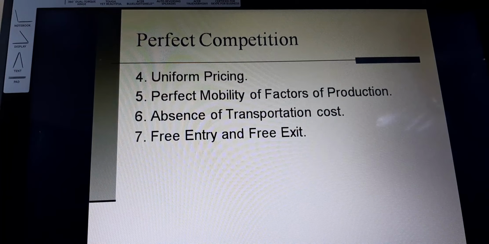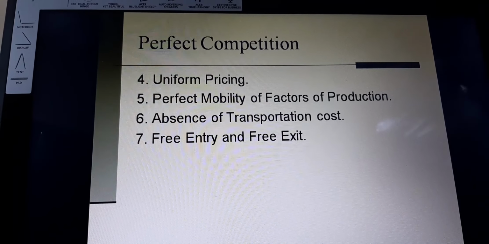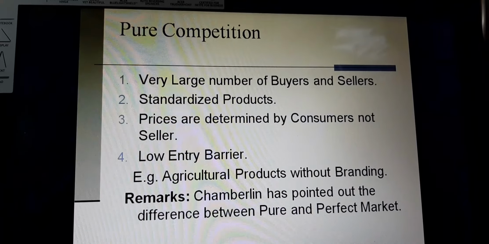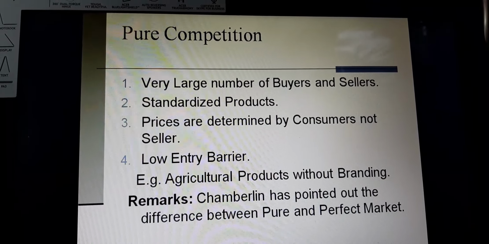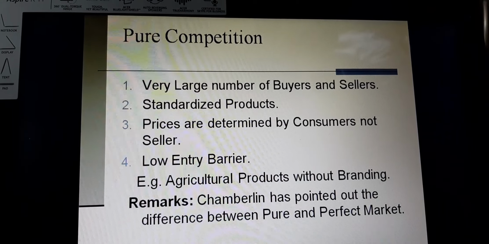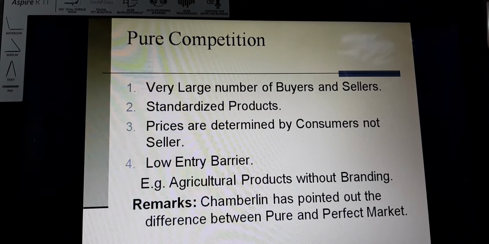Now you will be willing to understand the difference between the perfect competition and the pure competition. Let's see. These are the conditions for the pure competition. So the first condition is a very large number of buyers and sellers. It is the condition which is matching with the perfect competition. So in the perfect competition, we had a large number of buyers and sellers, and in a pure competition too, we have a very large number of buyers and sellers.